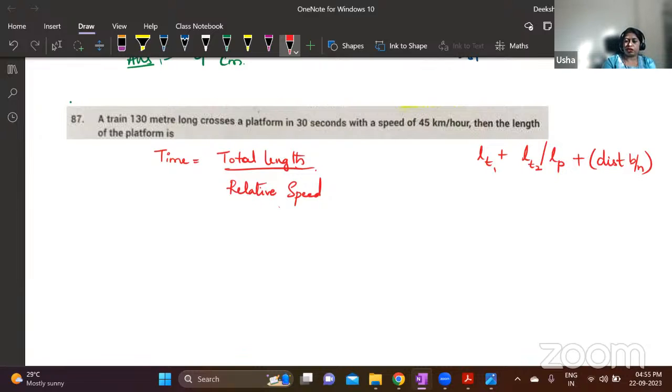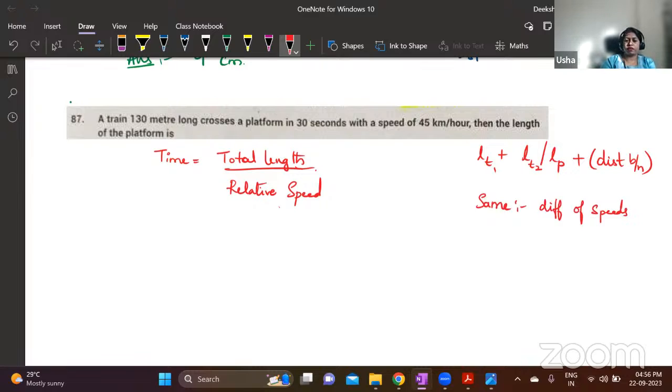But if you are having two objects that are moving, that is, there are two trains, both trains are moving, or there is one train and the other is a man who is driving a car. So in that case, if two objects are moving, then you have to consider whether they are moving in the same direction or opposite direction. If they are moving in the same direction, then take the difference of speeds.